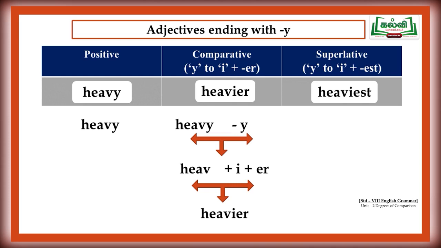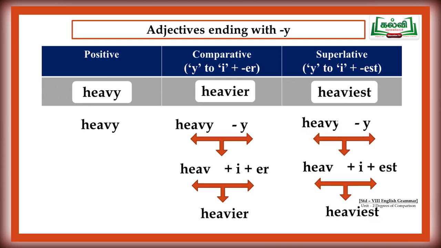So, we get heavier. Likewise, for the superlative degree, the same word heavy, replace the last letter Y with I, then add EST. What do we get? Heaviest. Heavy, heavier, heaviest. We will see some more examples for this also.